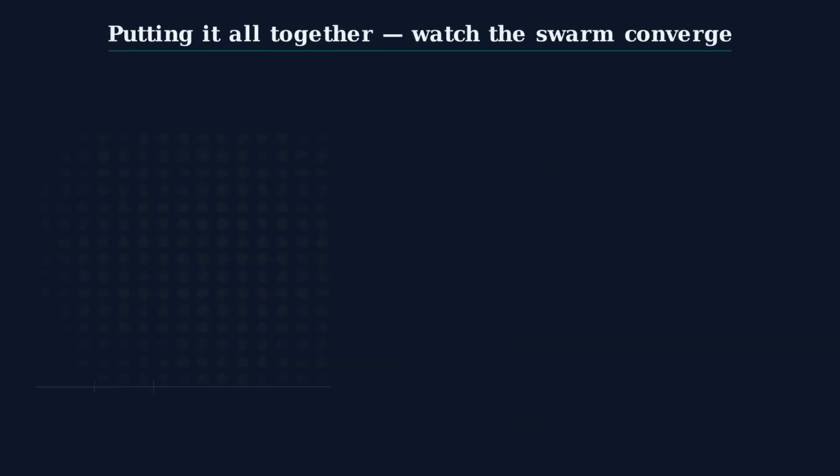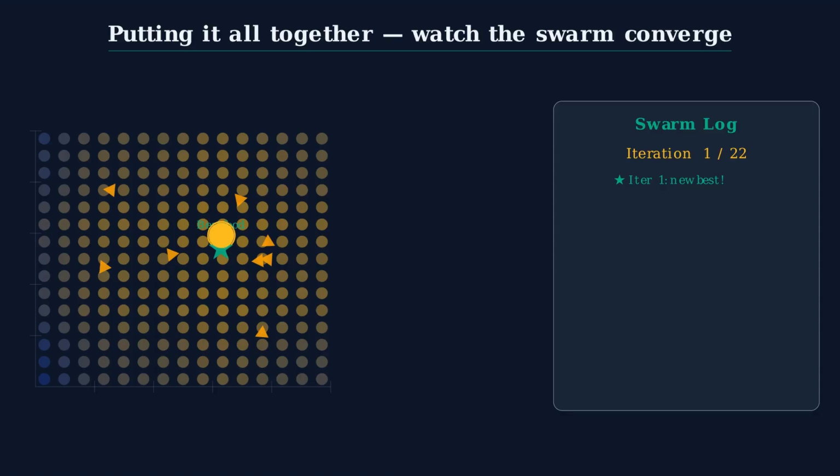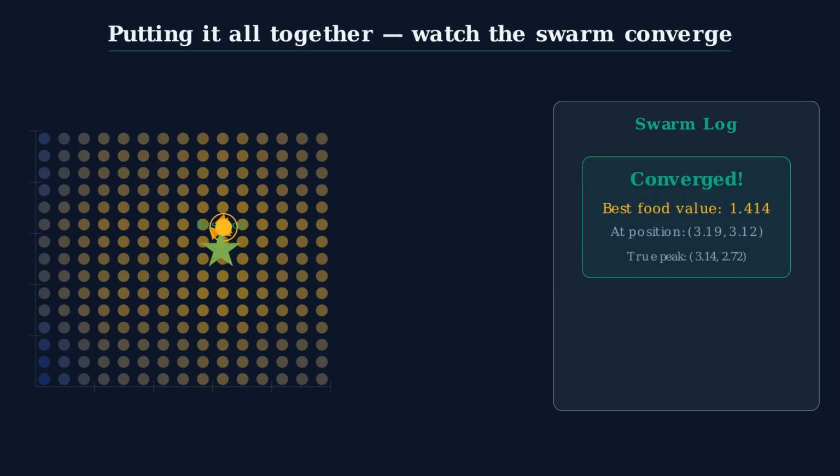The swarm starts scattered randomly across the landscape. Watch what happens over just a few dozen iterations. The birds aren't following a script. No one told particle 4 to go left, but the collective behavior drives them toward the peak, the richest food source. This is emergent intelligence. Simple local rules producing globally optimal behavior.